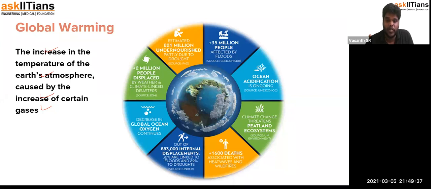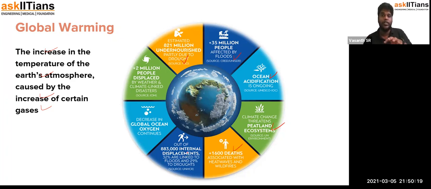to drought, because of excessive loss of water. Okay, and then a sudden unexpected climatic change will lead to floods. So millions of people will be losing their lives, and due to constant acidification of the ocean, that leads to loss of biodiversity in the ocean and the complete ecosystem. As I told you, a lot of organisms will be losing their habitat. So that will be gone, and human beings who cannot sustain the heat that is retained in the atmosphere will be losing their lives, and that is also a cause.